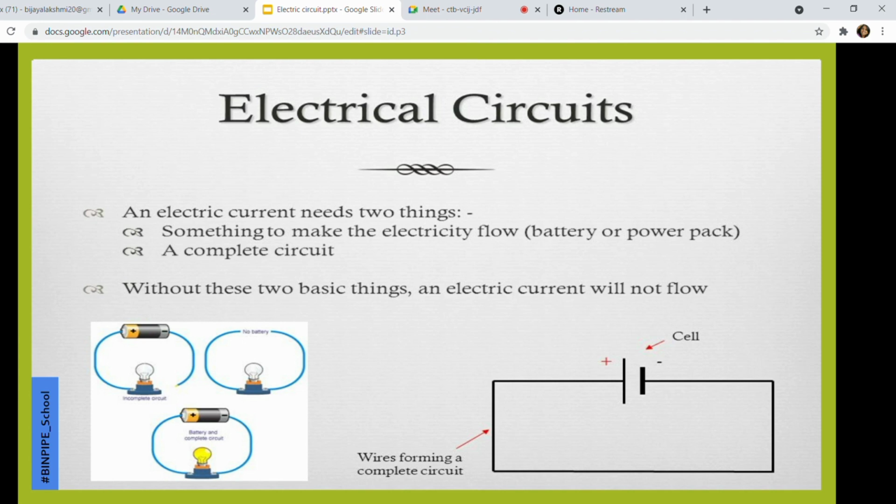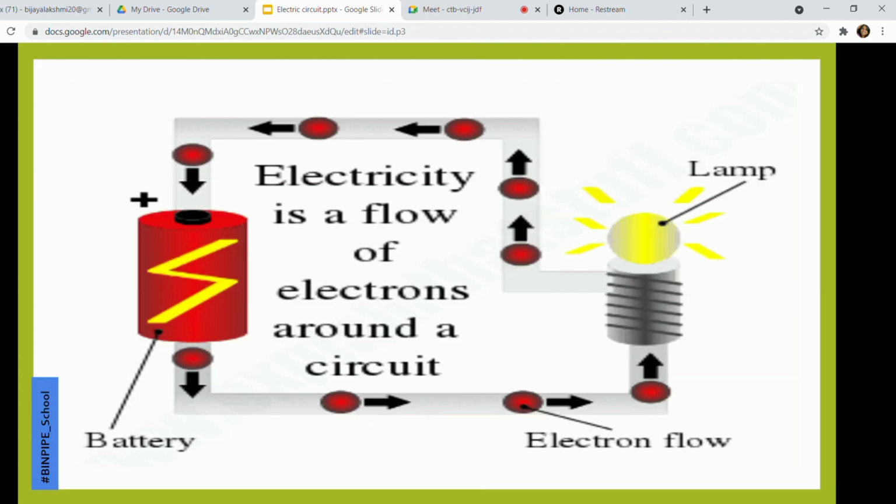Now it has to be continuous. Without these two basic things, electric current will not flow. That is, we need a complete circuit, and we also need an electrical source. Either it can be a cell or it can be a battery. So electricity is a flow of electrons around the circuit. Electrons will flow from negative to positive, whereas the direction of the current flow is just the opposite of the flow of electrons, that is, from positive to negative.